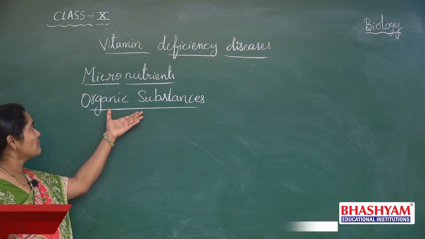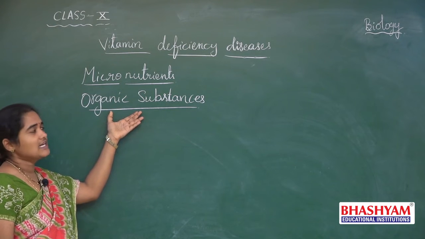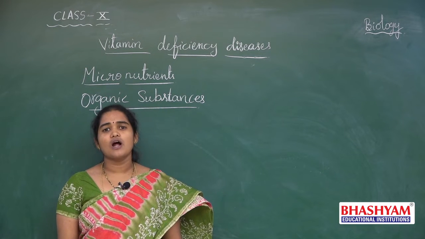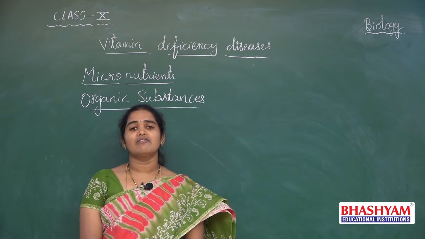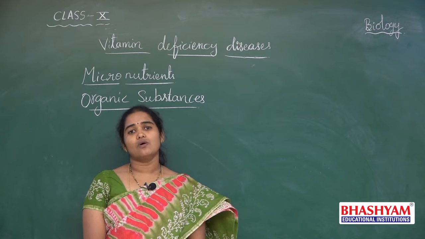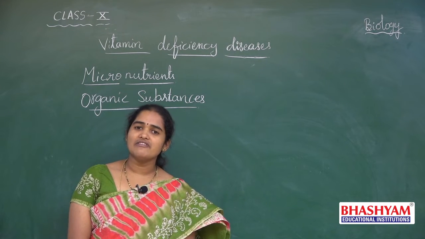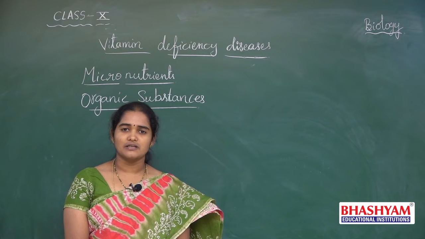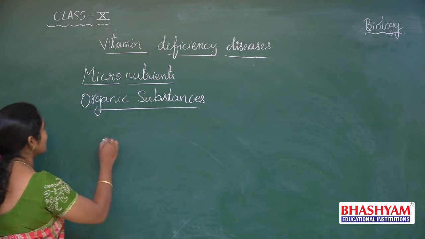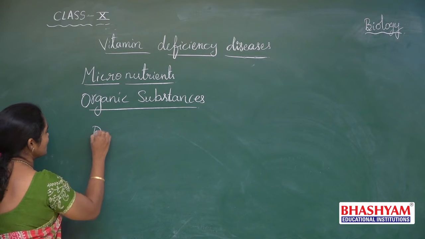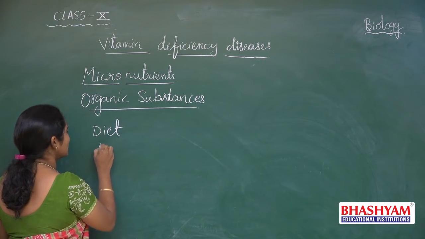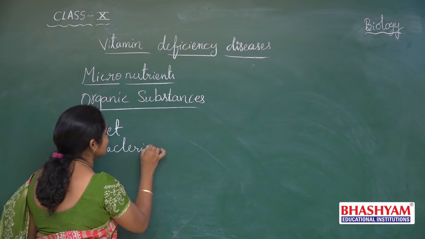And these are made with organic substances, and generally these vitamins are not produced in our body. We cannot produce the vitamins in our body. So, we get these vitamins through our diet and also certain bacteria which are present in our intestine. That means we get vitamins in two ways. What are the two ways to get the vitamins into our body? One is through diet, and another one is through bacteria present in the intestine.